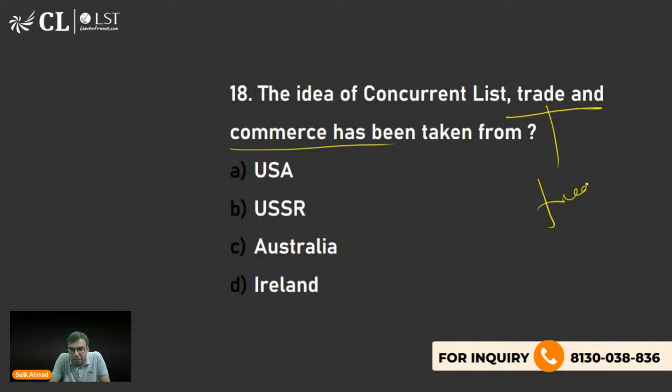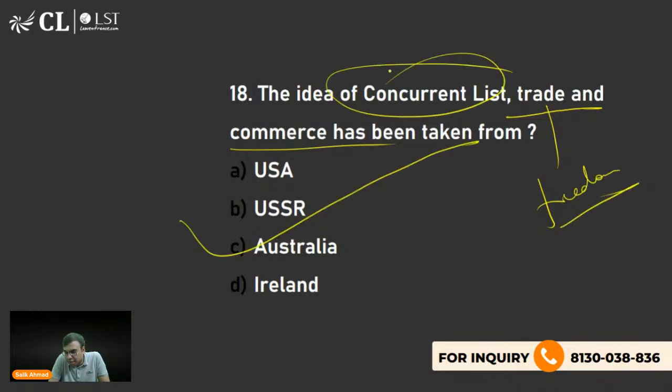Where has it been taken from? It should have been written as freedom of trade and commerce. And the concurrent list is taken from Australia. Yes, Mishika and Dhruv, both are right. C is the right answer.